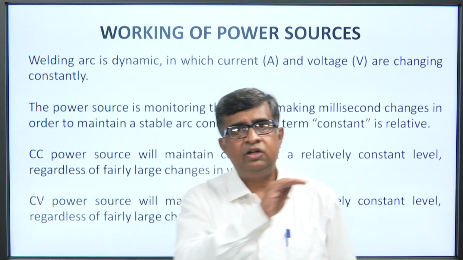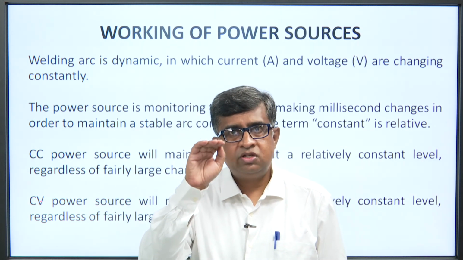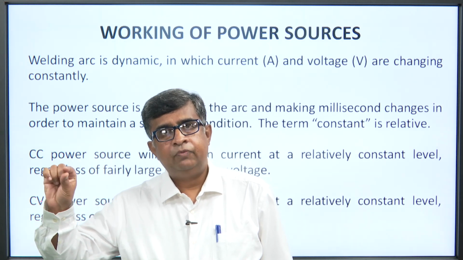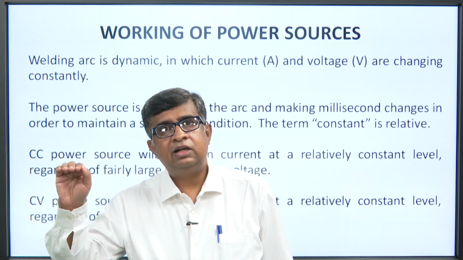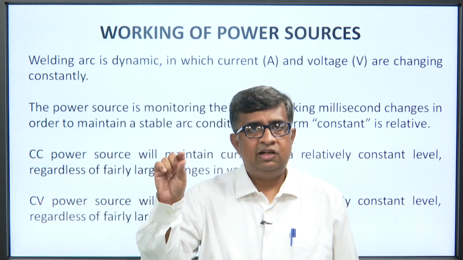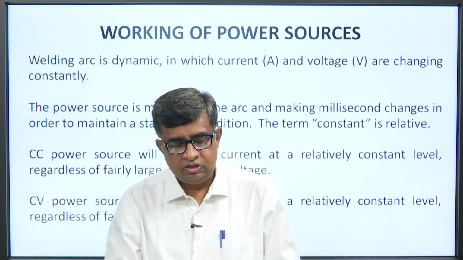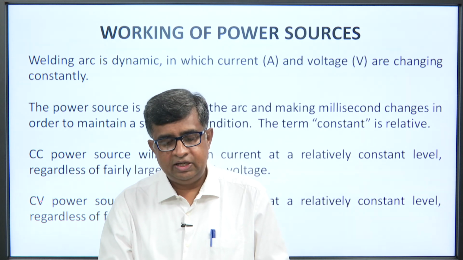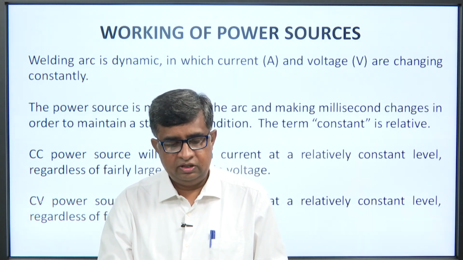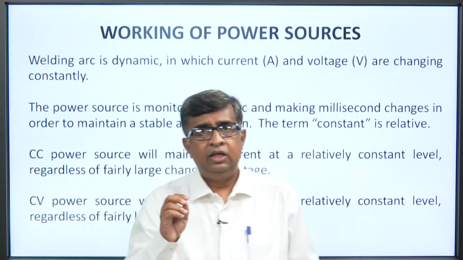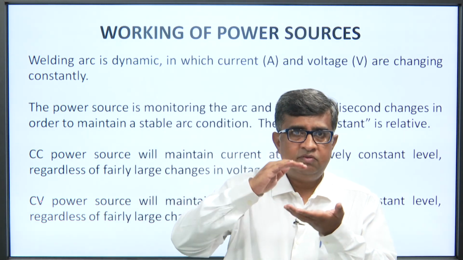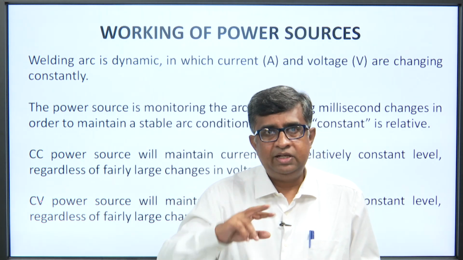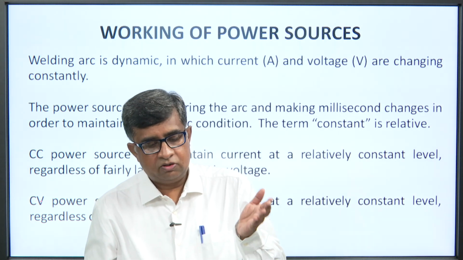When I say constant level, it is not a straight line; the fluctuations will be very small, very less. So it is a relatively constant level, the word is relative. And when I say constant voltage power source, it will maintain voltage at a relatively constant level. Here the current may vary, but the voltage will remain relatively constant, and vice versa.